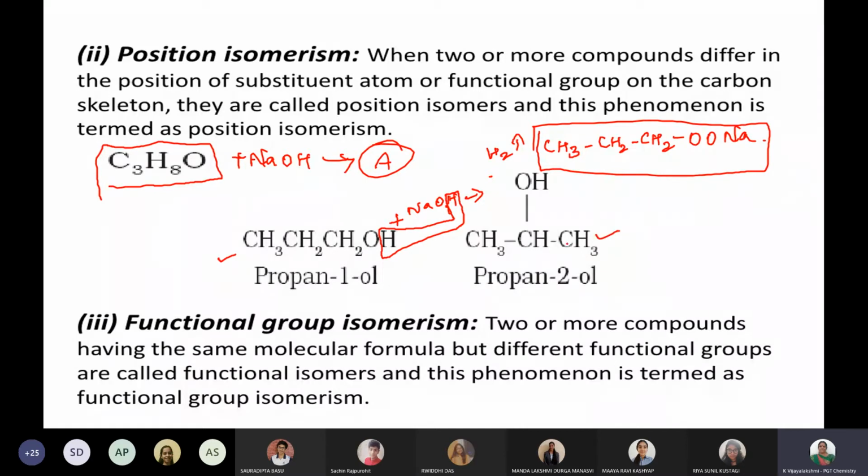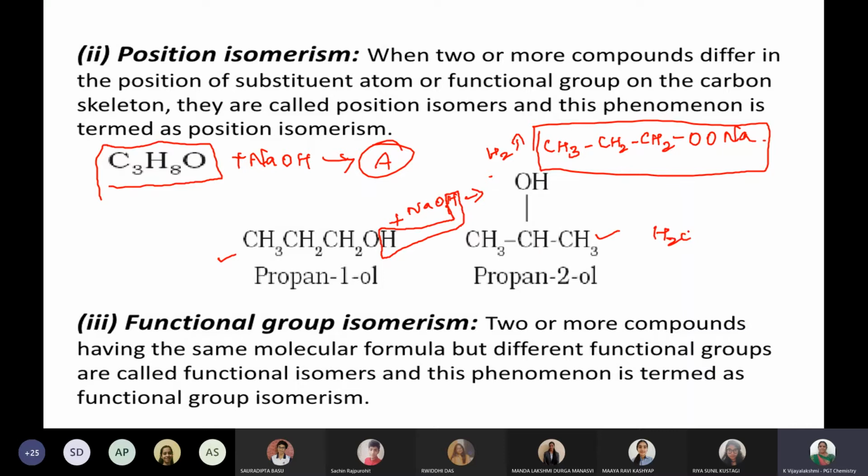But in that way, when it reacts with sodium hydroxide, you should come to know whether propan-2-ol reacts with the sodium hydroxide or propan-1-ol reacts with the sodium hydroxide.